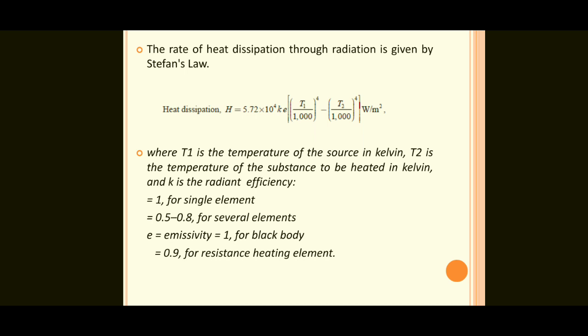Heat dissipation H is equal to 5.72 into 10 power 4 K E, T1 by 1000 whole power 4 minus T2 by 1000 whole power 4, watts per meter square.